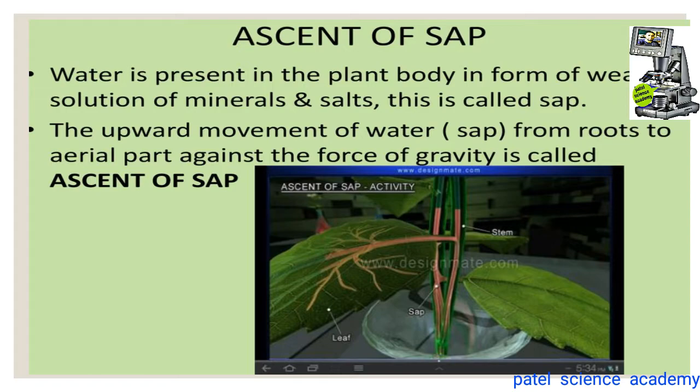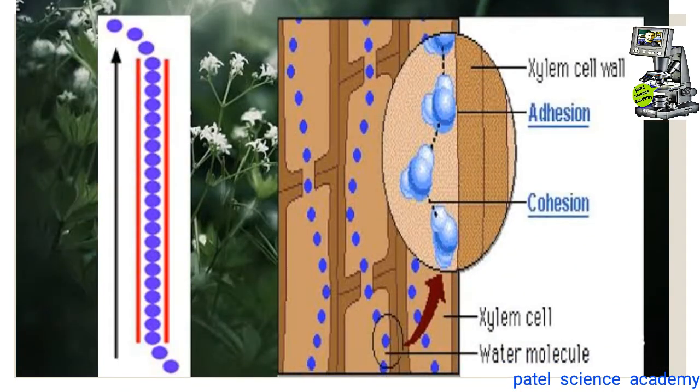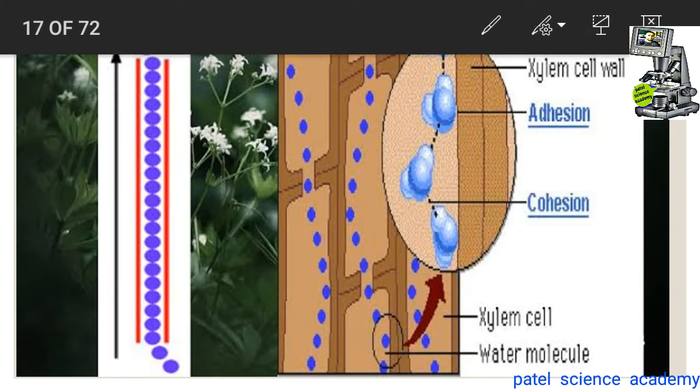So dear students, I hope you have understood about this ascent of sap. Now we'll go ahead and learn about the different theories. You can just see here the movement of the ascent of sap. Let me explain. This blue dot is the sap, and it is moving in the upward direction from the lower side to the upper side, and this is called the translocation.